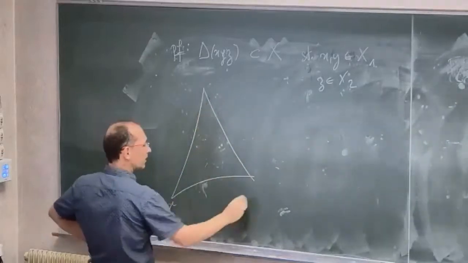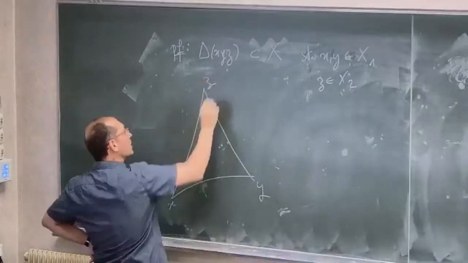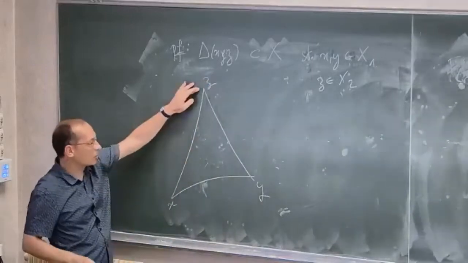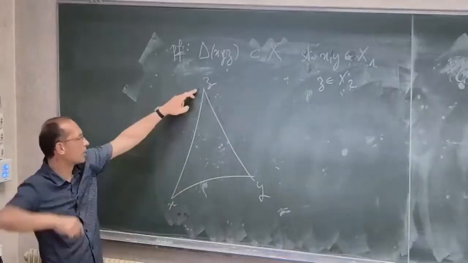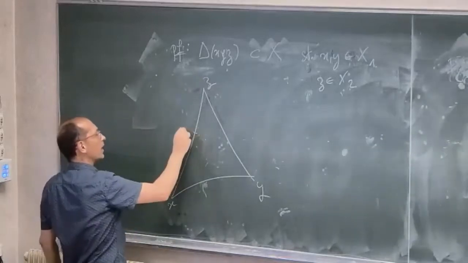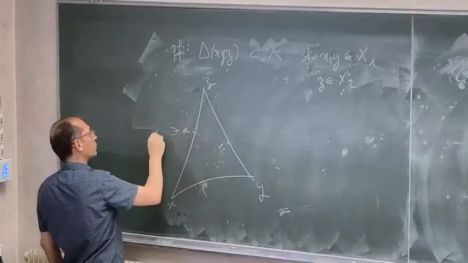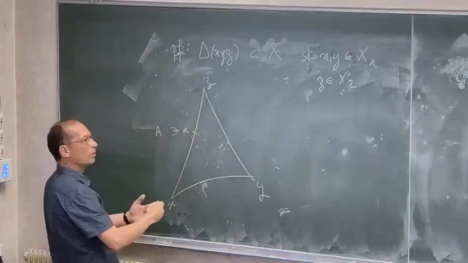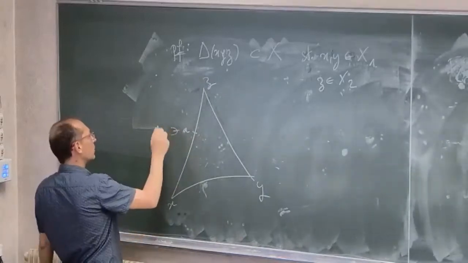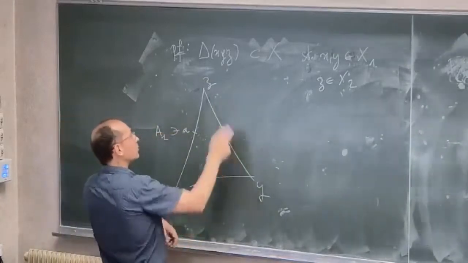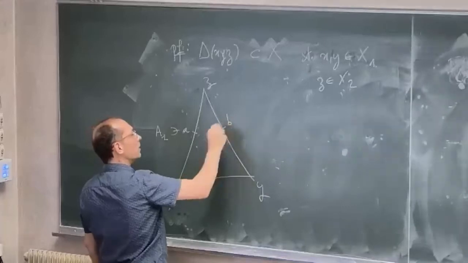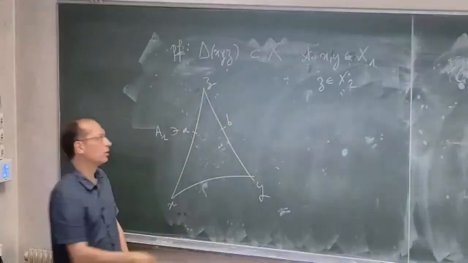So I have x, y, and z. And here I am in X2, and here I am in X1. And when going from x to z, at some point, say a, I must go through the gluing region A1 or A2, right? And going from y to z, at some point b, I have to be in the gluing region.